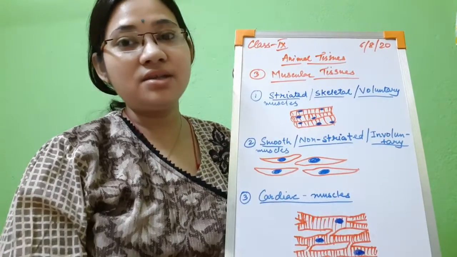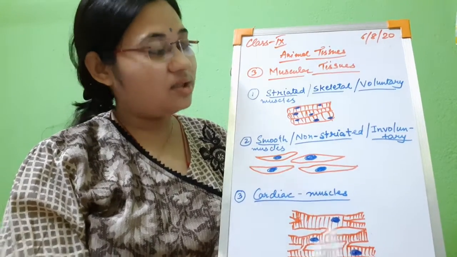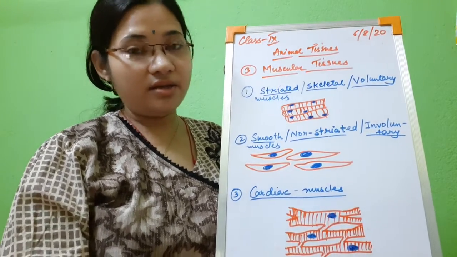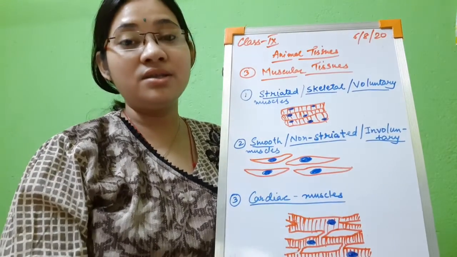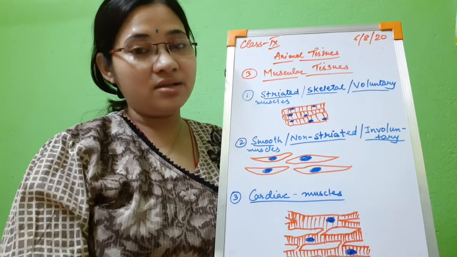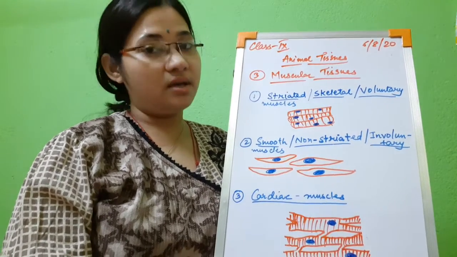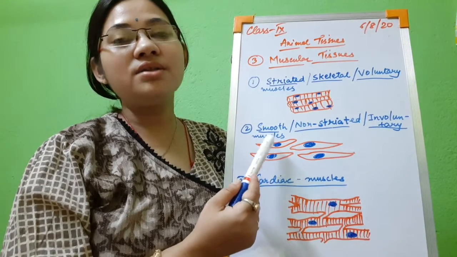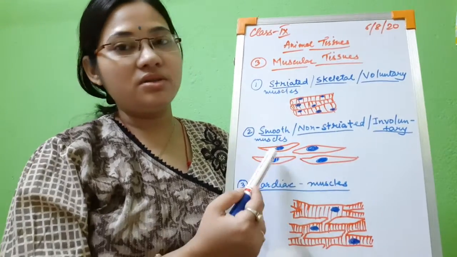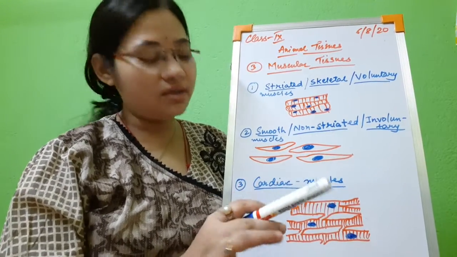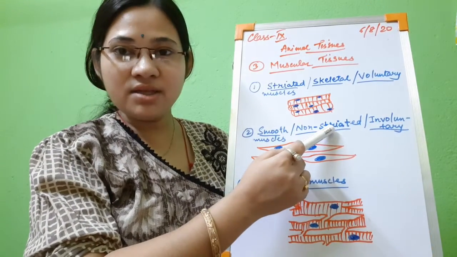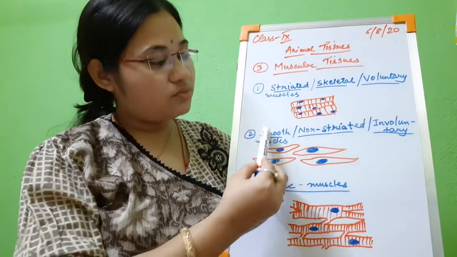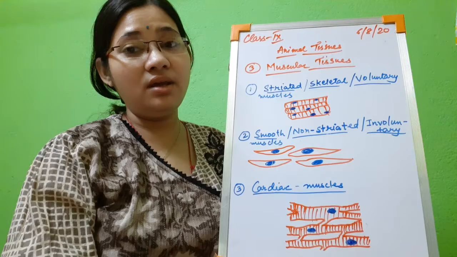They are basically cylindrical. Please see the structure. They are cylindrical and they are multi-nucleated. That means a number of nuclei are present in one cell. So they are multi-nucleated as well as cylindrical in shape. Now let us see the second type of muscle cells. They are called the smooth muscle cells. Just the opposite. Smooth muscles means without striations, or non-striated muscle cells, or they are called involuntary muscle cells. So smooth, non-striated or involuntary in nature.